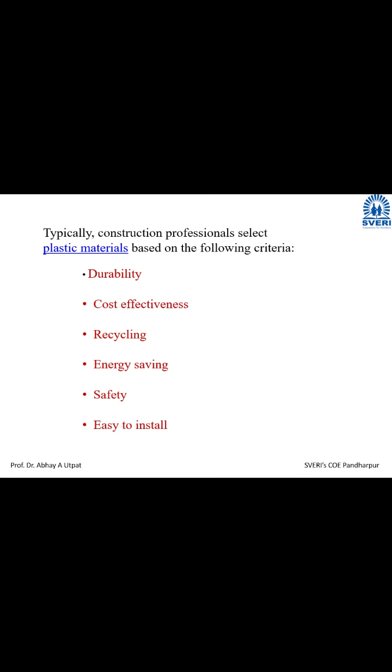Easy to install. Let me tell what is easy to install in terms of applications in plumbing. That point is covered in the next slide. Use of plastic in different aspects of the construction industry.